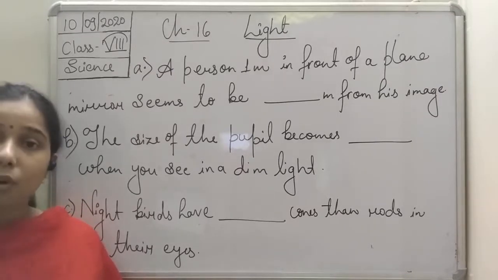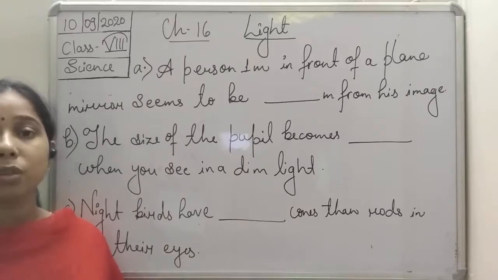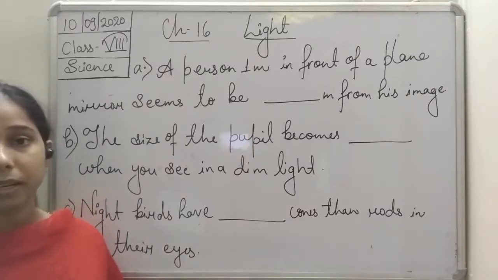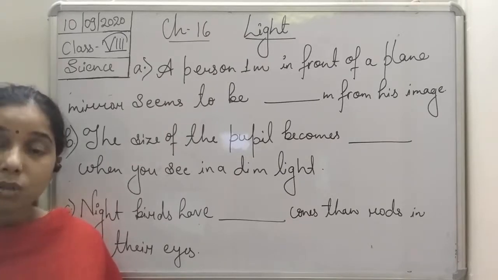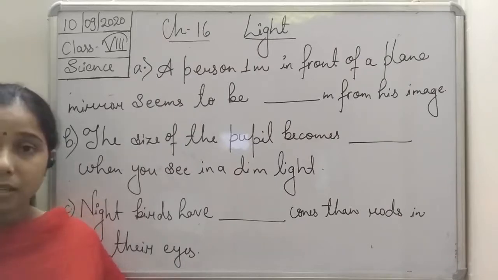The distance of the image is equal to the distance of the object standing in front of the mirror.